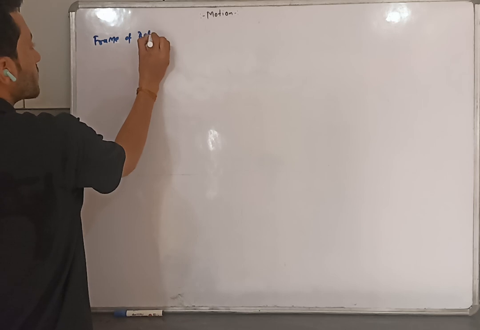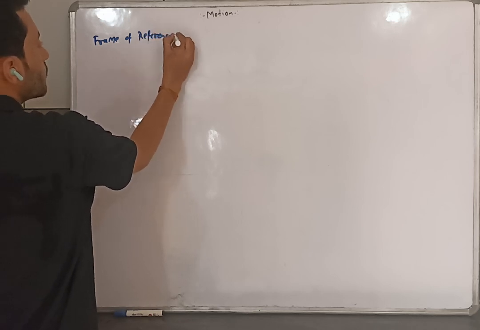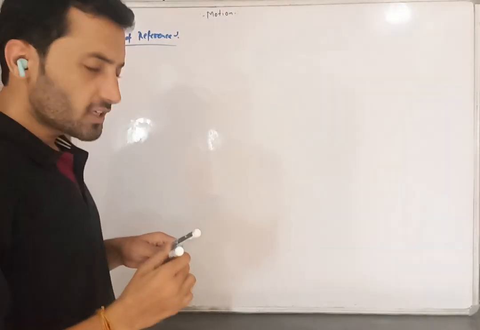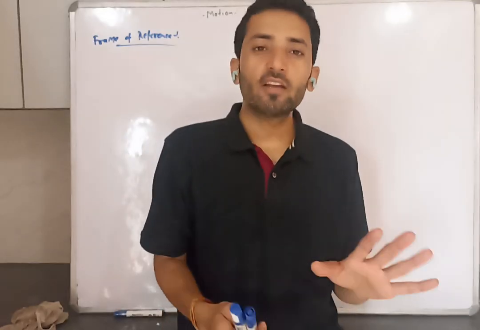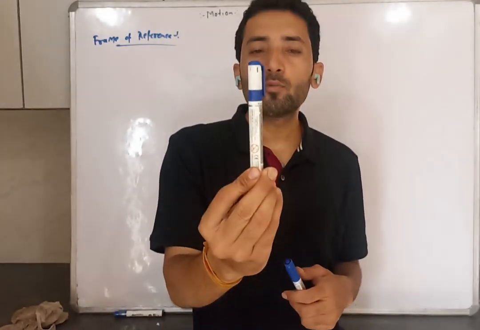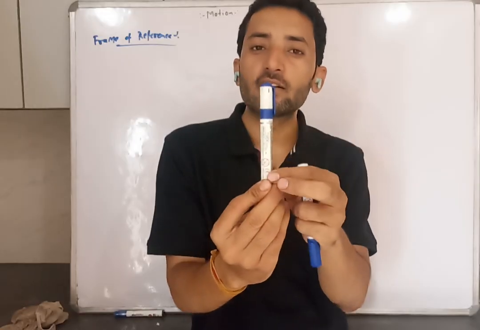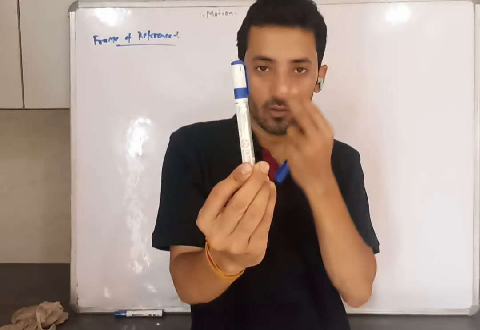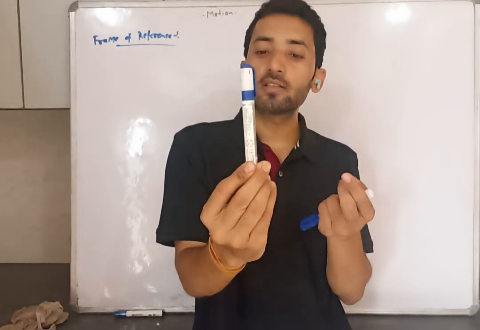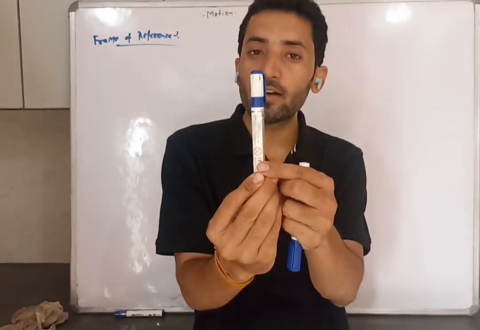Frame of reference. So what is the meaning of this frame of reference? Let's understand it. If I am here and I ask you, tell me the position of this pen. Position means whether this pen is at rest or in motion. Can you tell me? You will say, sir, this pen is at rest.